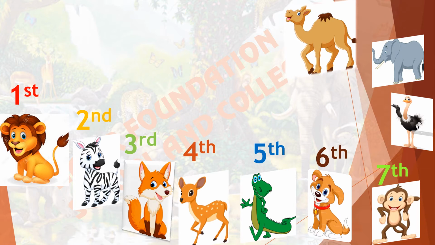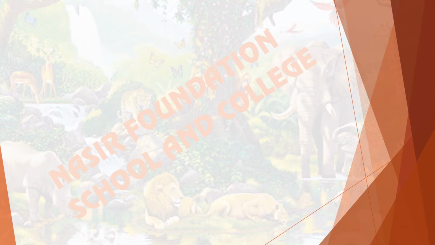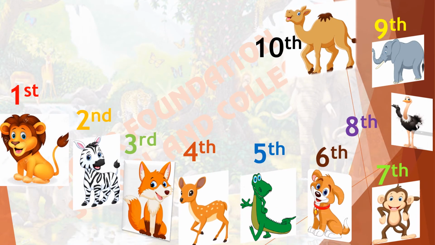Can you tell me the place of ostrich? Place of ostrich is 8th. The place of elephant is 9th. And then camel is standing at the 10th place. Here some of the animals are standing in a line.